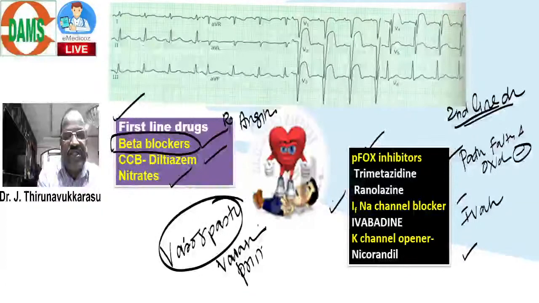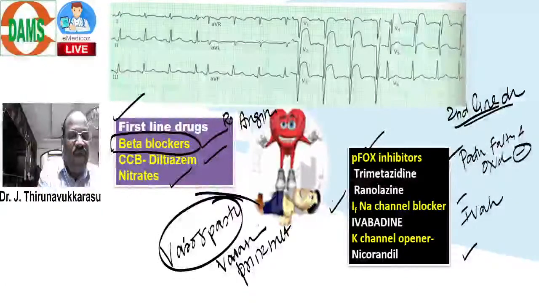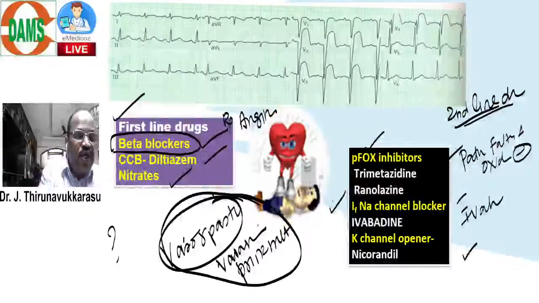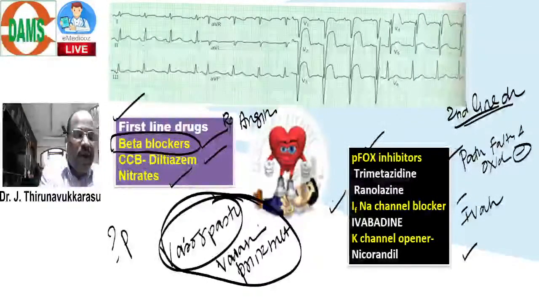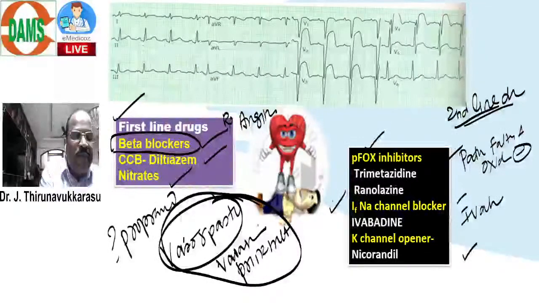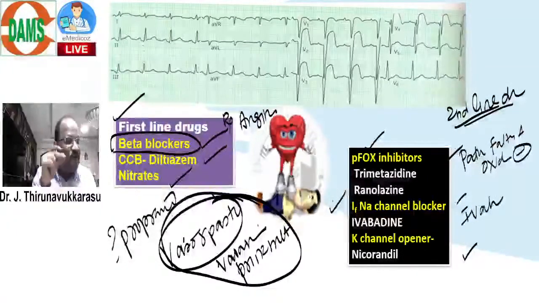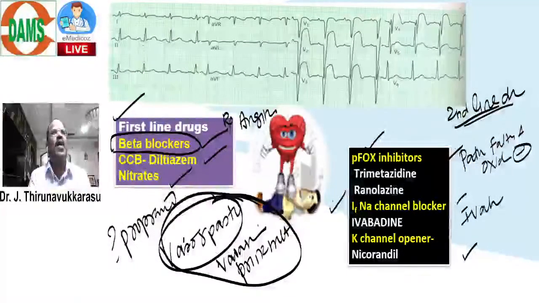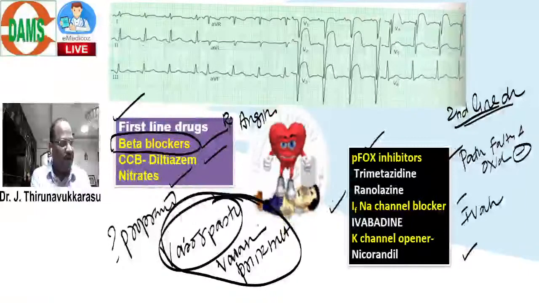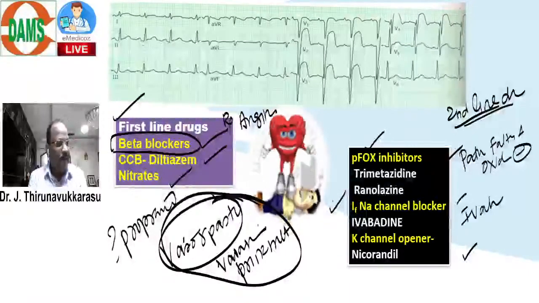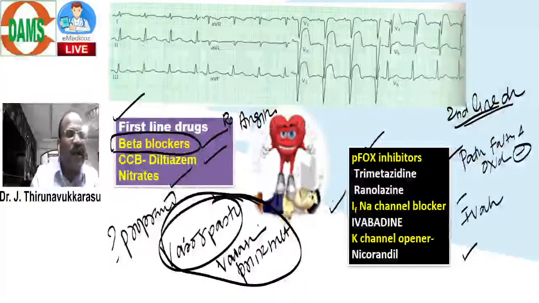Anybody want to say? For vasospastic angina, will you give propranolol, a beta blocker? Can you please answer? See, beta blockers are contraindicated.